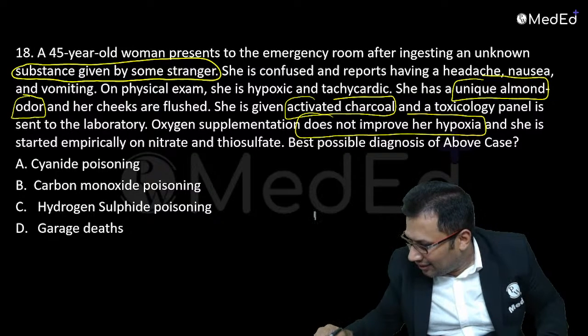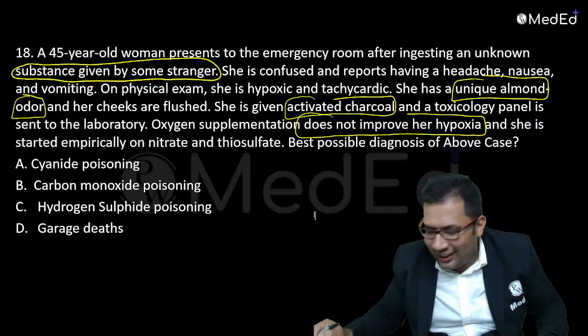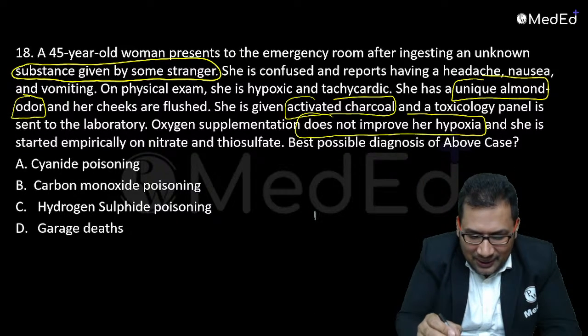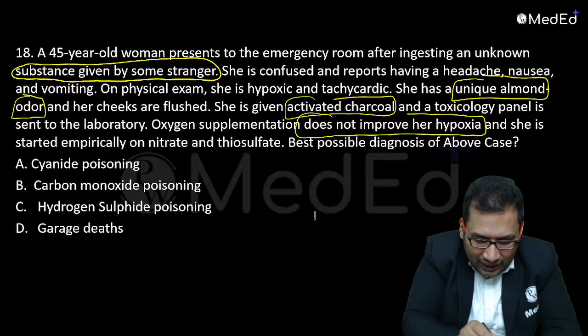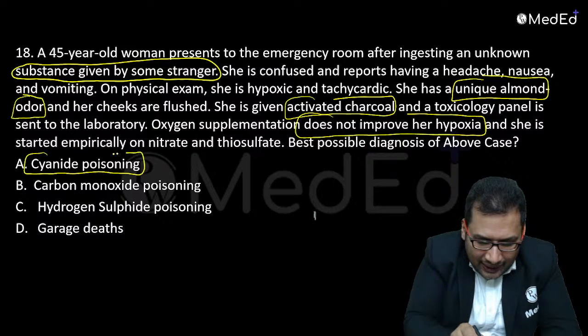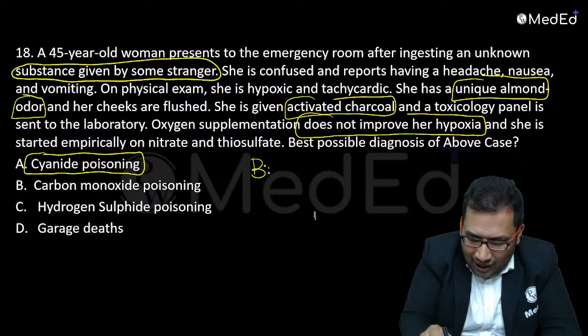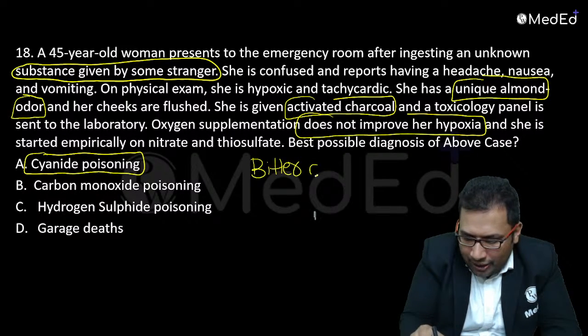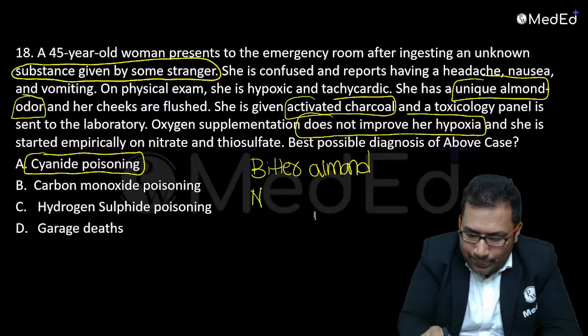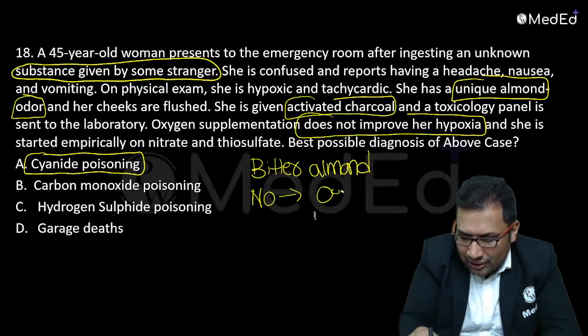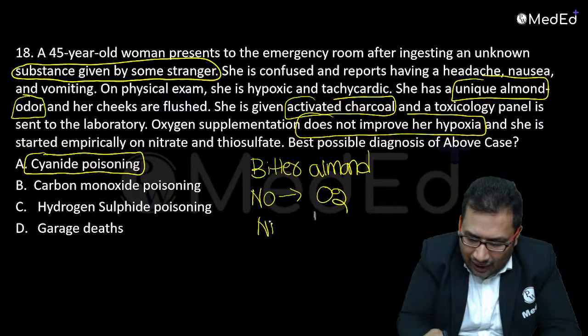Okay, no problem. The answer is cyanide poisoning. Why cyanide poisoning? Because of bitter almond smell. Second, no response on giving oxygen. Third, treatment is nitrate.